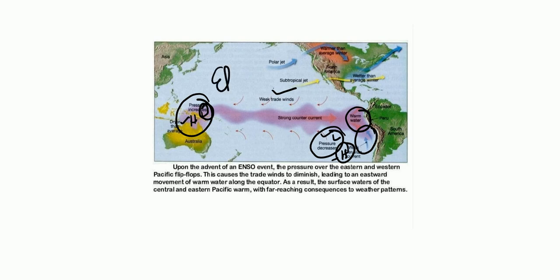El Nino, and the combined effect of this southern oscillation and the El Nino is known as El Nino southern oscillation. Southern oscillation means what? Change in the pressure condition. El Nino means what?